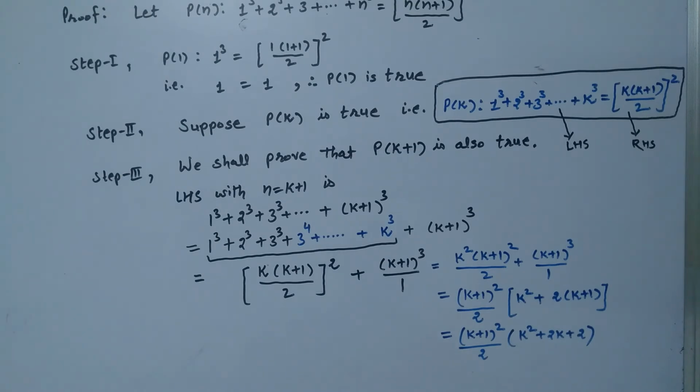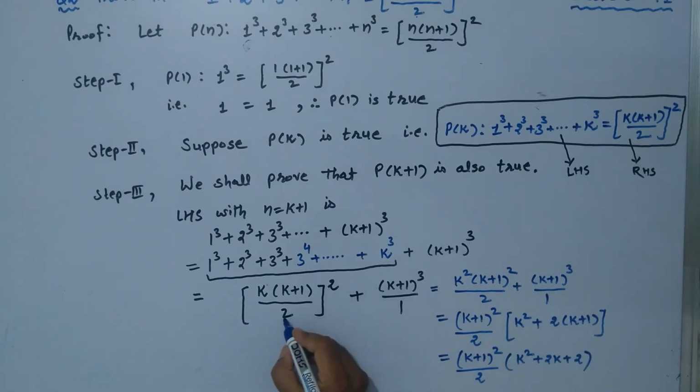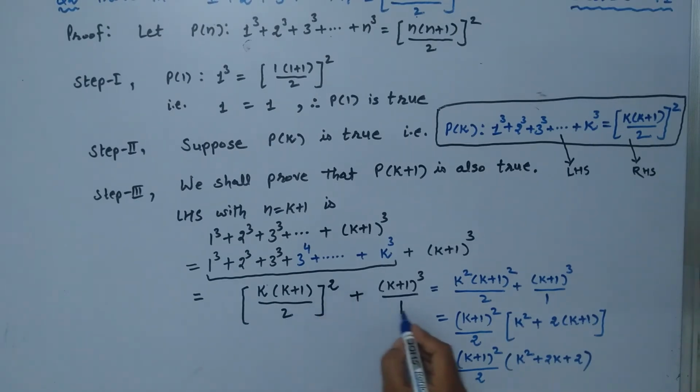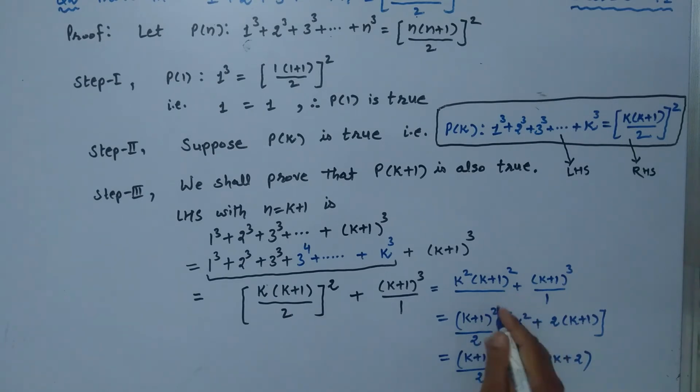Okay, so what does this mean? Sorry, here because the denominator is 2 whole square, this will become 4. So this is 4, moreover this is multiplied here with 4, so 4k plus 4. Right?